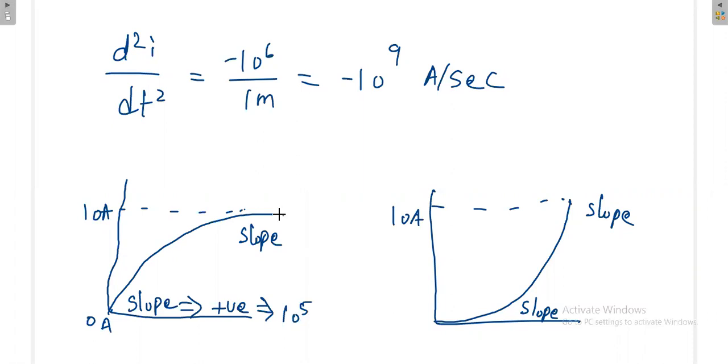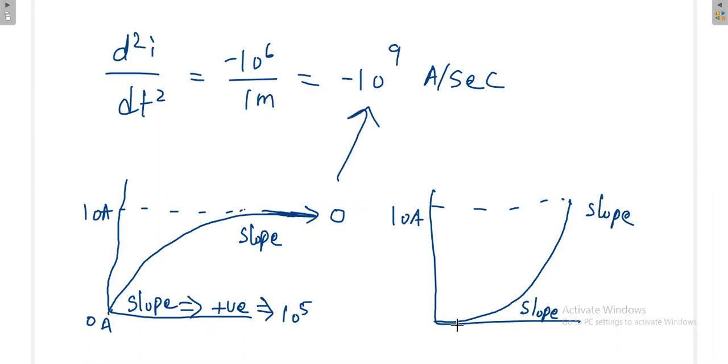Here, what is the slope? Can anybody tell finally? It is like a flat. Flat means slope is 0. It is like a horizontal line, and for a horizontal line the slope is 0. So initial slope is high, final slope is low. That's why this is negative. Initial slope is high, final slope is 0. That's why this is negative.